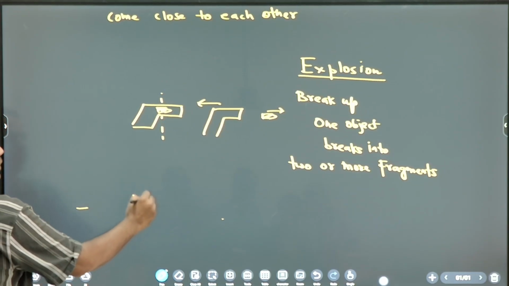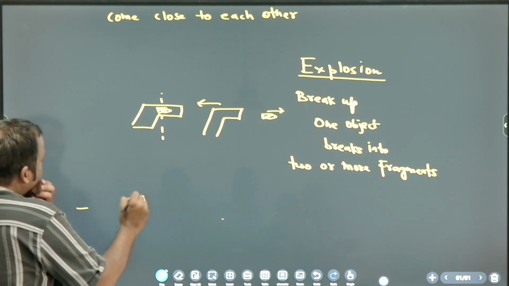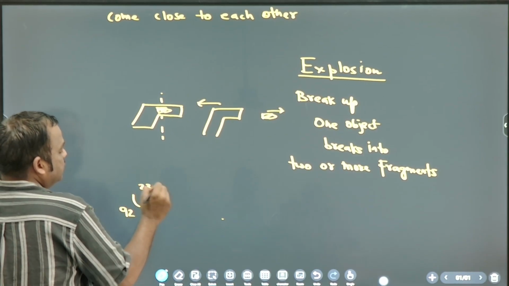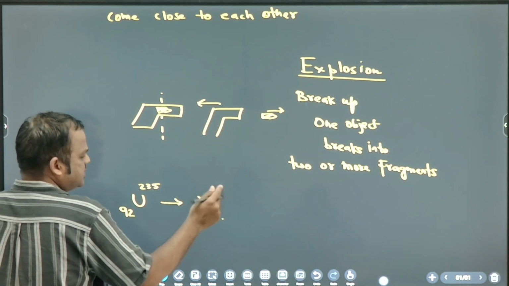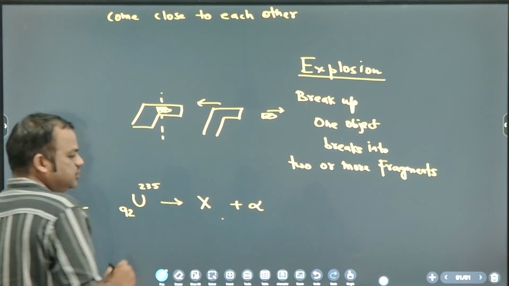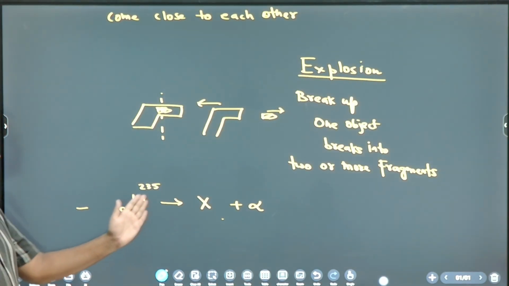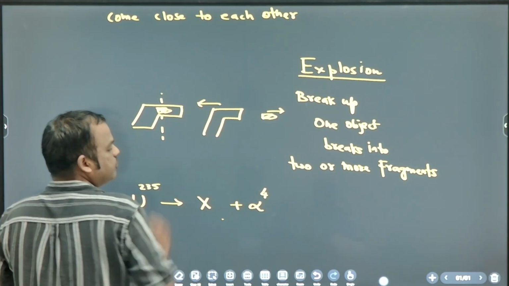Same thing happens in nucleus also. Like uranium, the nucleus 92 uranium 235 breaks into some X nucleus and an alpha particle, correct? What is the mass number of the alpha particle? 4.